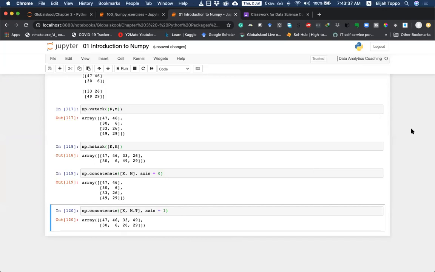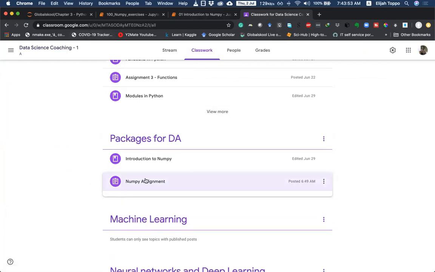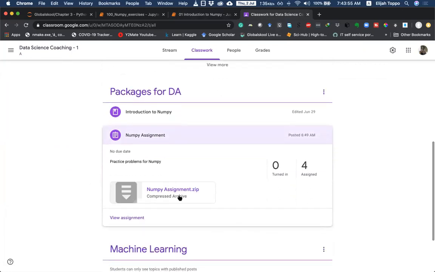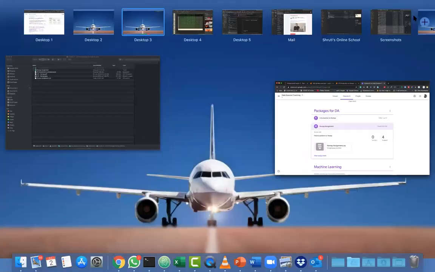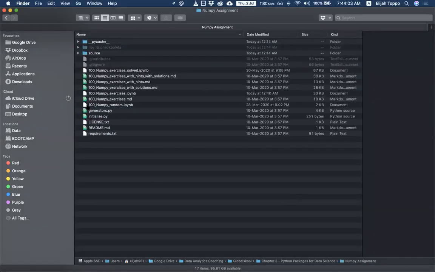Okay, great. So what I can do is quickly introduce to you the assignment, how that looks. If you open Google Classroom, within Classwork, I've added this NumPy assignment. This is a zip file. When you download and extract this zip file, it will give you these files.